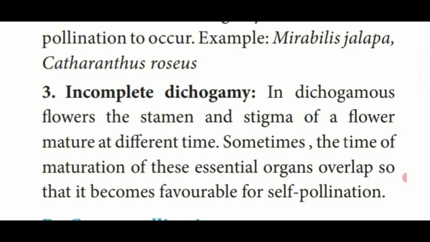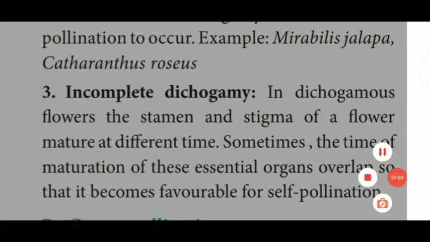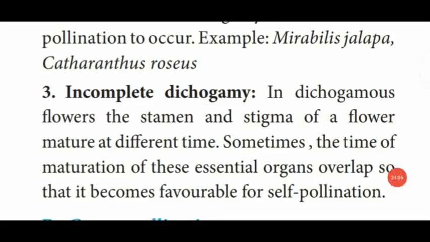Dear students, I hope you have understood what pollination is, what the two types of pollination are, self-pollination and cross-pollination, and all the methods which take place under self-pollination. Now, let us move on to the next type of pollination, that is cross-pollination.